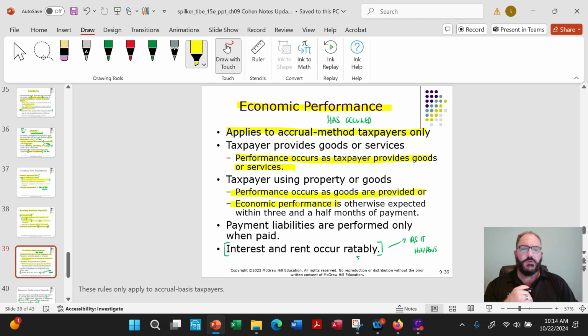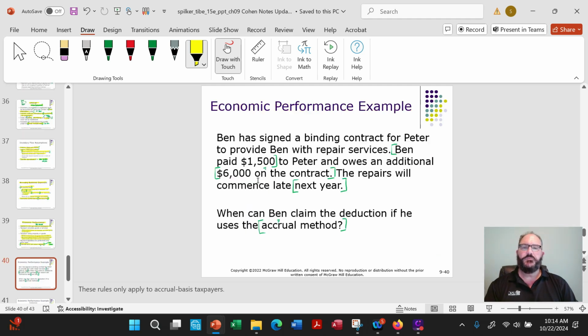Economic performance is otherwise expected within 3.5 months of the payment. So anyway, it makes sense. And then interest and rent occur ratably as it happens. Ratably means as it happens. So basically, when it comes to rent and what have you, time is the element in economic performance there.